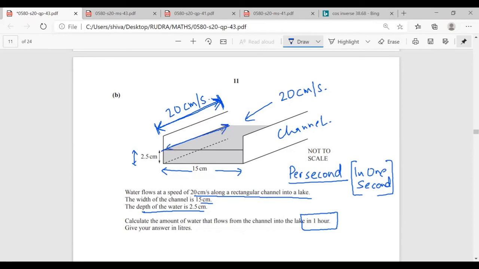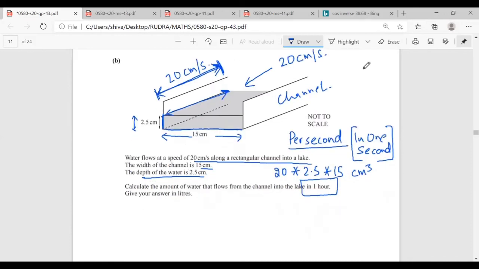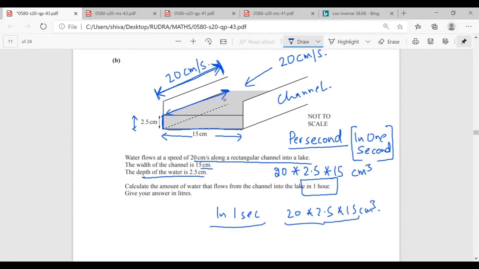Now, in that 1 second, this width will not change and this depth will not change. So, basically, in 1 second, you will have 20 into 2.5 into 15 centimeter cube of water. Mr. Rudra, is there a doubt? No, sir. So in 1 second, you will have 20 into 2.5 into 15 centimeter cube. This is the volume of water that you will be having in this channel.